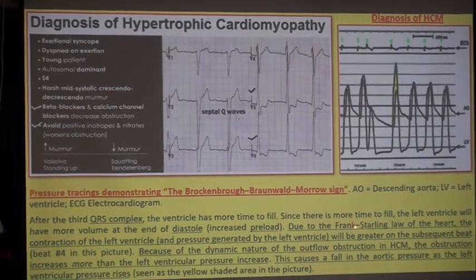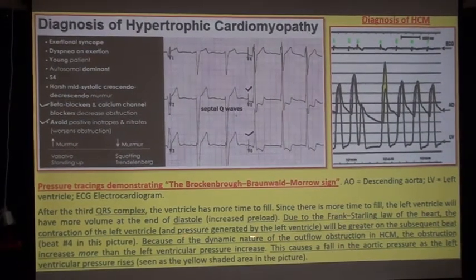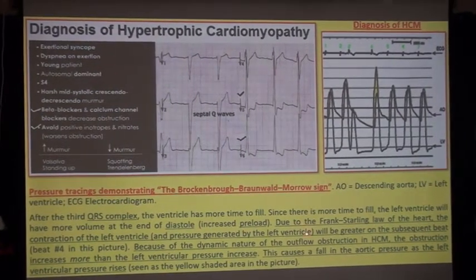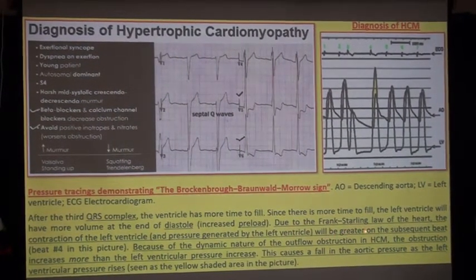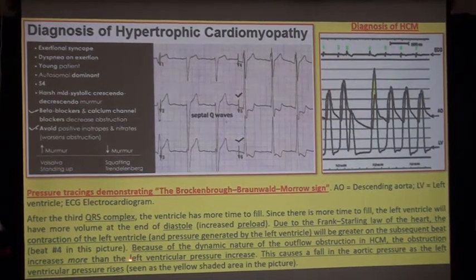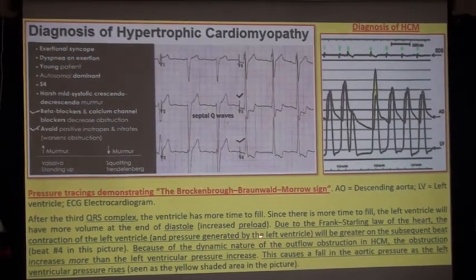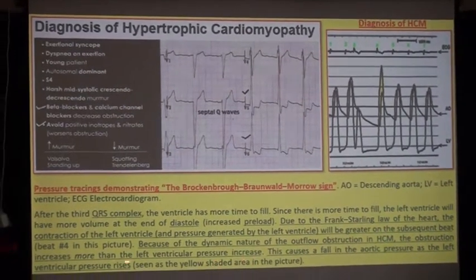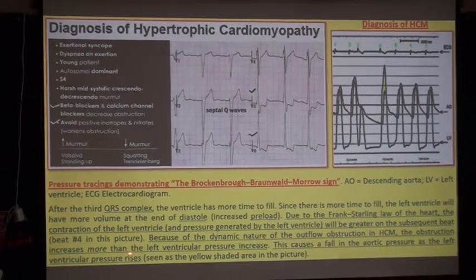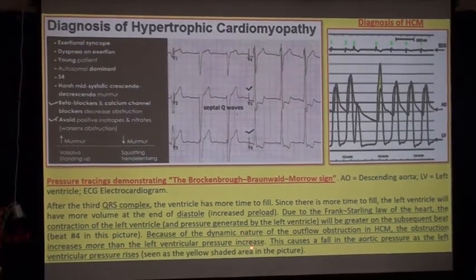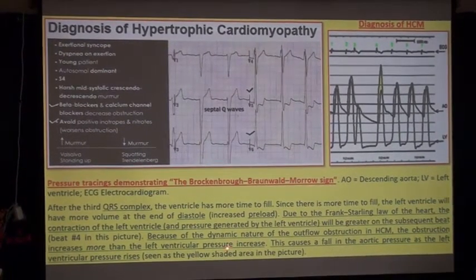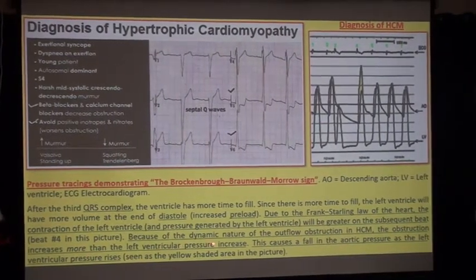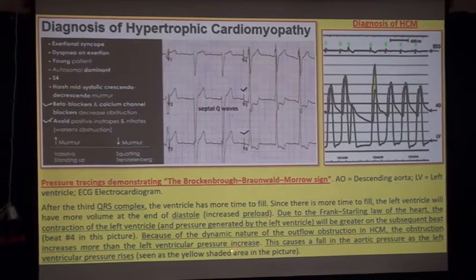Here, due to the Frank-Starling law of the heart, the contraction of the left ventricle and the pressure generated by the left ventricle will be greater on the subsequent beat because of the dynamic nature of outflow obstruction in HCM. The obstruction increases more than the left ventricular pressure increases.